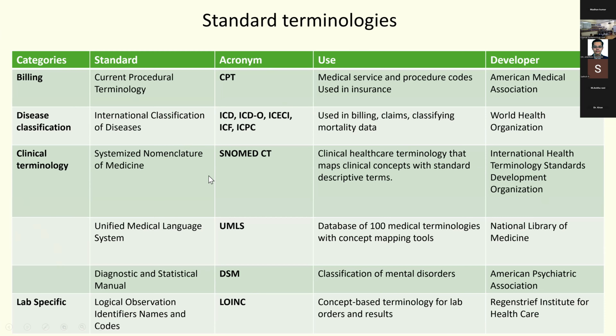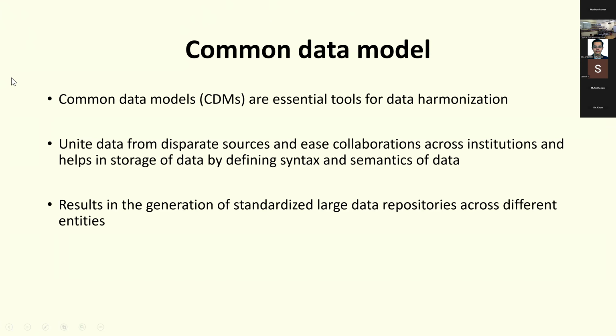For clinical terminology, for example, patient symptoms like dyspnea, chest pain, you have the Systematized Nomenclature of Medicine, called SNOMED CT. And you have other systems also. And one more thing which you need to know is LOINC. That is basically for all your lab-specific concepts: Logical Observation Identifiers Names and Codes. So you can use these existing standard terminologies to map your data between different data sets.